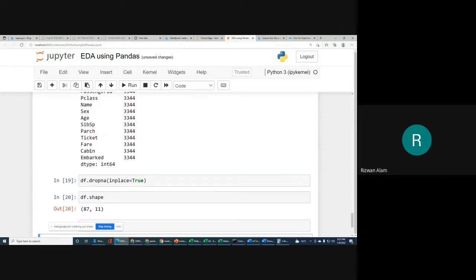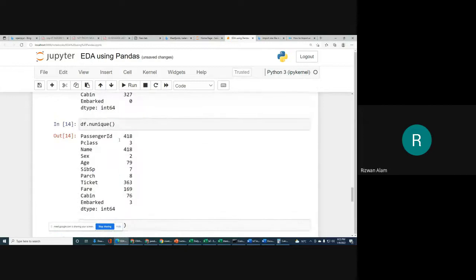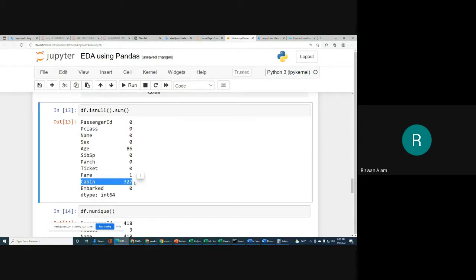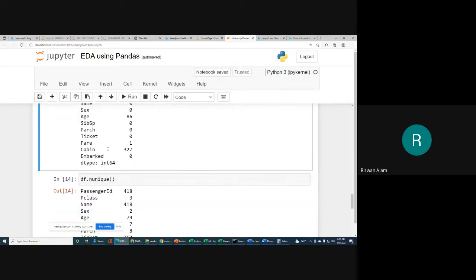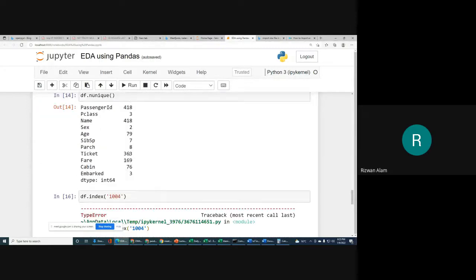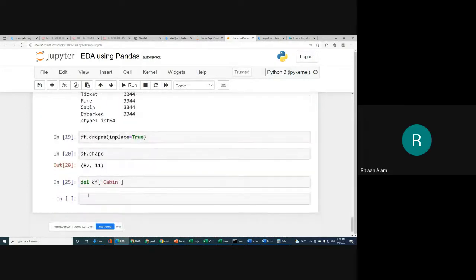Okay, so in this way we can delete a particular column also, in which you have missing values. For example, with the help of this isnull and sum function, we checked that in the cabin column we have 327 missing values. If we have 327 missing values out of 418 values, that is not bearable. So we can't allow this thing. With a large number of missing values, in that case we can simply delete that whole column. So cabin we removed or deleted from our df.